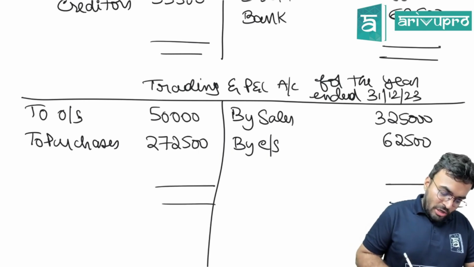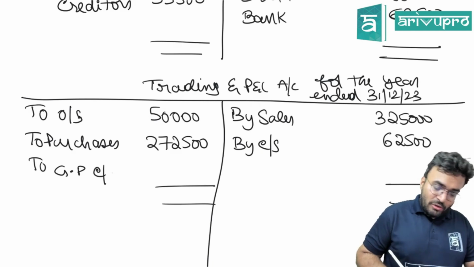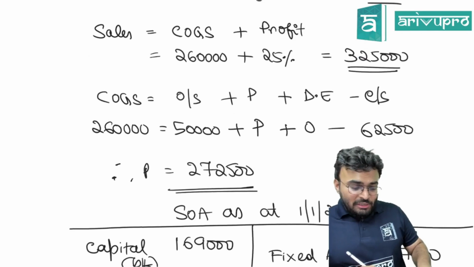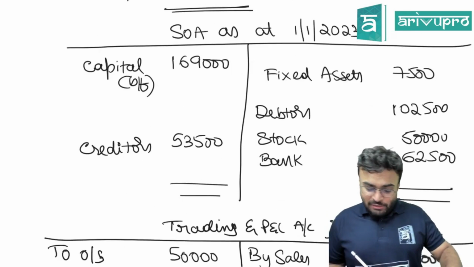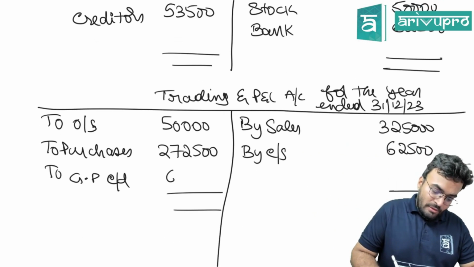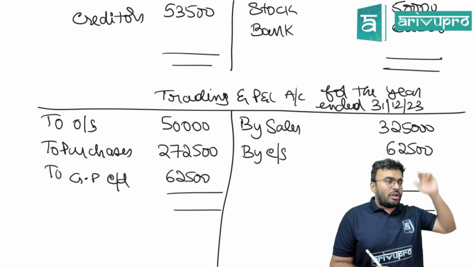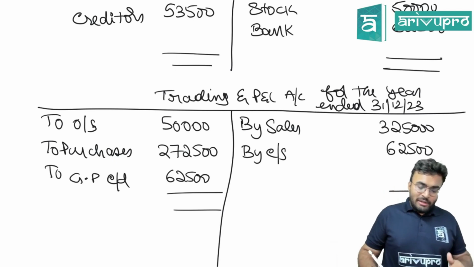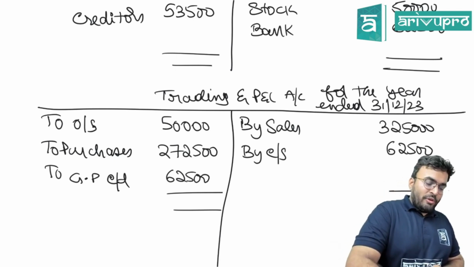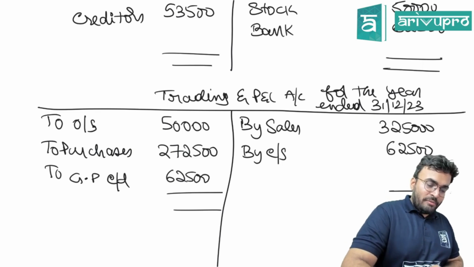All the items are there. Gross profit also, you know. Gross profit carried down. That was already found out that time only. That time we added gross profit and got sales. There only we know the gross profit. We don't need to come till here. If you check also, you'll get the same thing.